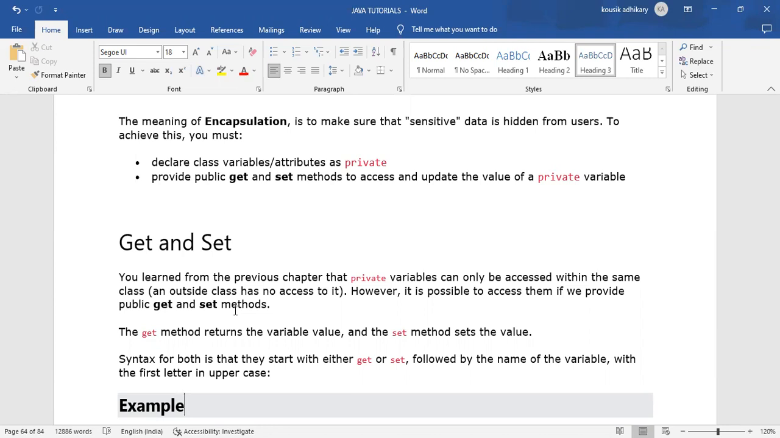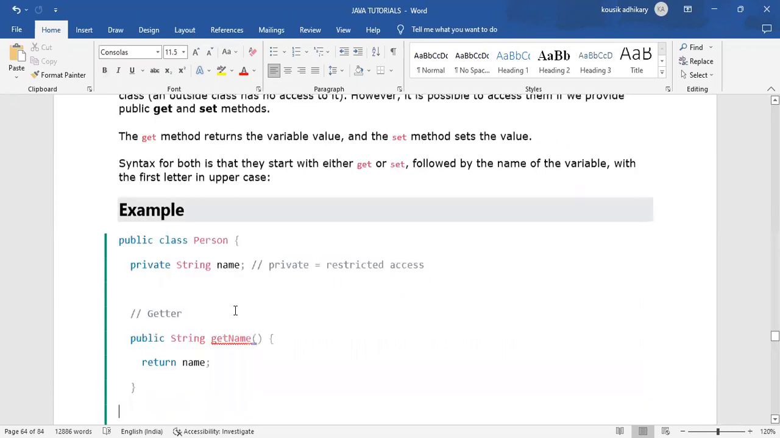The get method returns the variable value and the set method sets the value. Get and set are both predefined methods in Java. What does get do? The get method returns the variable value and the set method sets the value. Get returns the value, set sets the value. And what is the syntax?